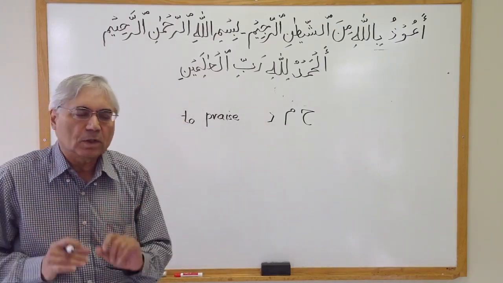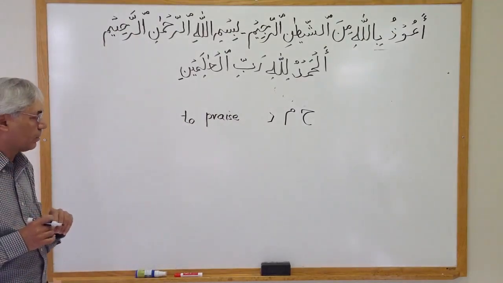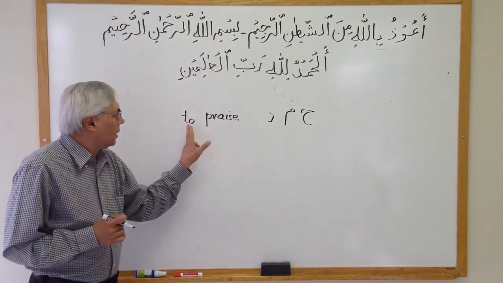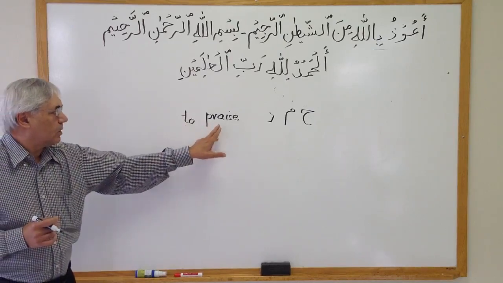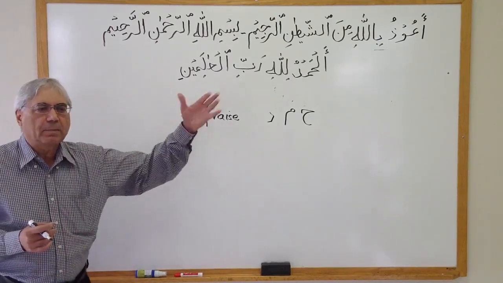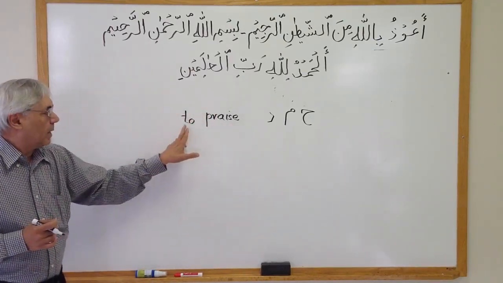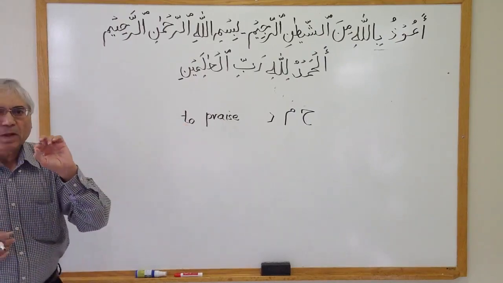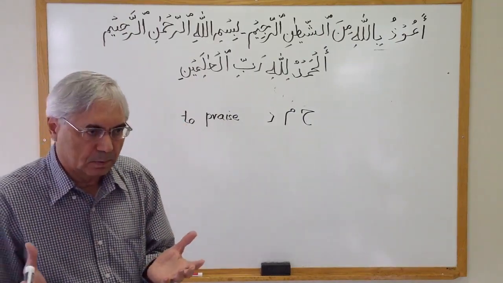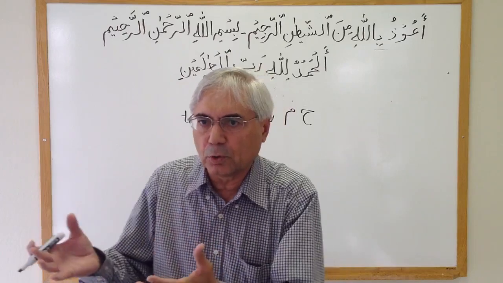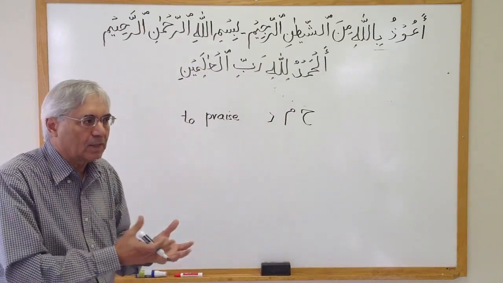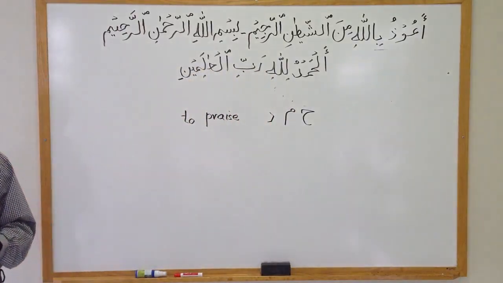Right now these are three letters only. In English I have the word praise, and there are many other meanings of this one. But by putting a "to", I'm saying this is a verb. When you put a "to" - to do, to go, to praise - it is a verb in the English language.